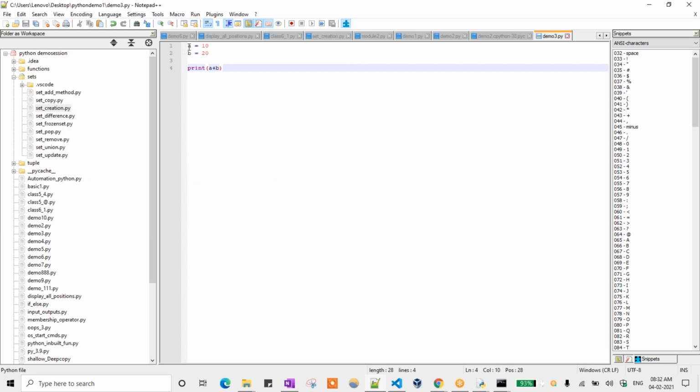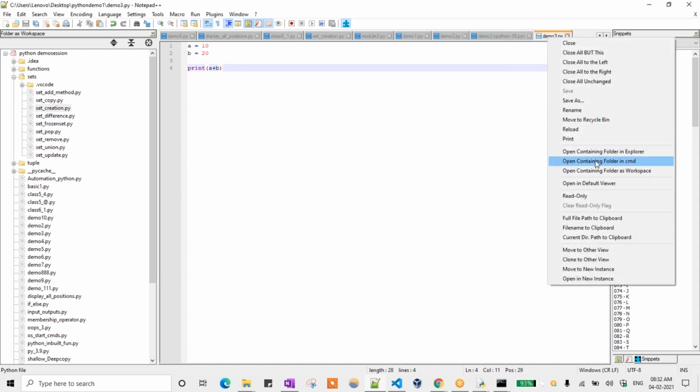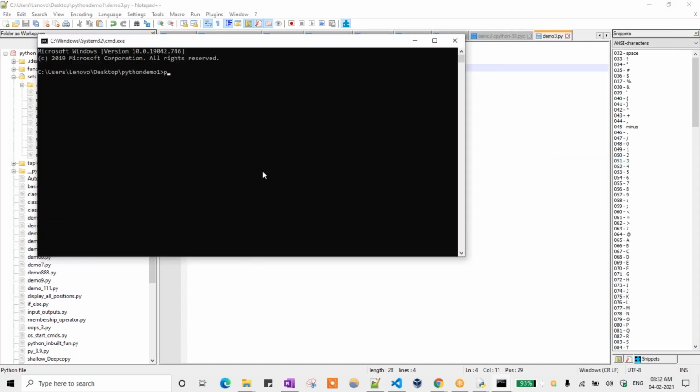First it will take each and every line, like a equal to 10. It will read the data and store it in a memory location in Python memory. Then it checks b equal to 20, and it will store that in memory also, and then I need to add those two numbers. If I go to run that one, open the container folder and in cmd, python space demo3.py. If you run it, you get 30 as output. Each and every line it is checking.